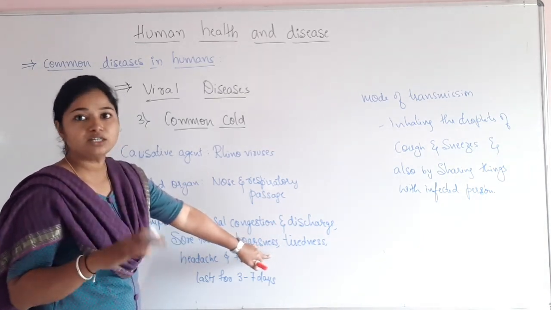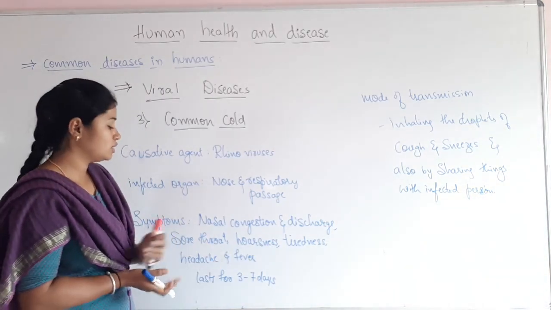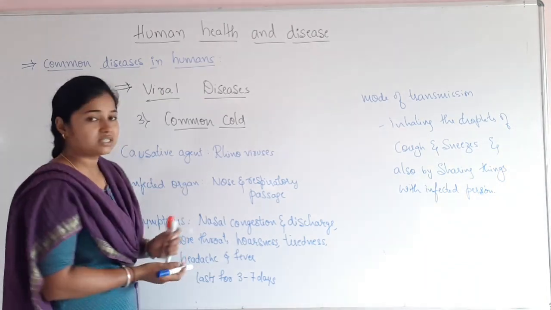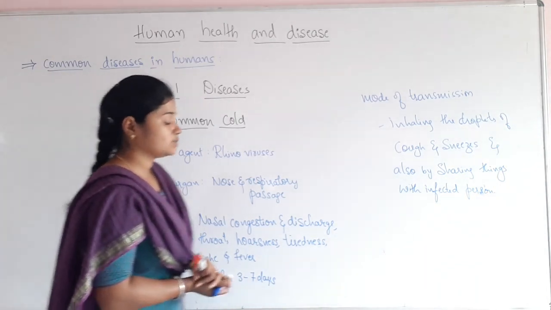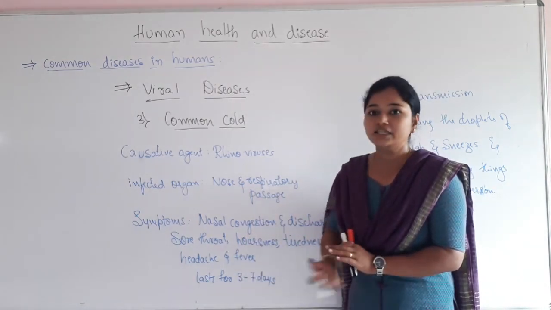You feel very tired during the common cold, then headache and fever. These are the usual symptoms, right? These symptoms usually last for 3 to 7 days, even after having tablets or even after having the treatment. So this common cold is usually going to last for 3 to 7 days.